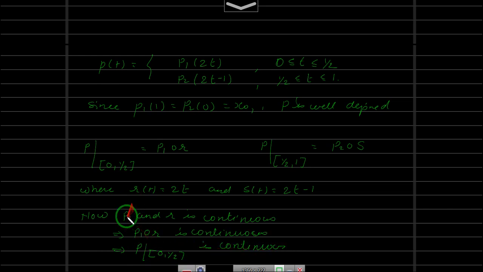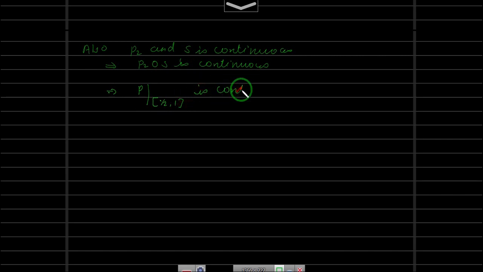From here, what we say is, by using this knowledge, p restricted to [0, half] is continuous. And similarly, p2 and s are continuous. We proved that composition of two continuous functions is continuous. This implies p2 composite s is continuous, and this will imply that p restricted to [half, 1] is continuous.